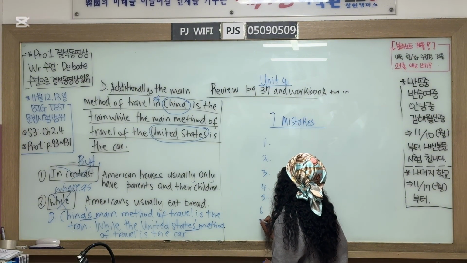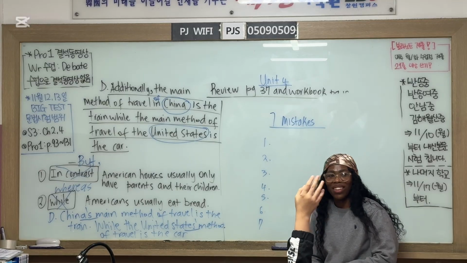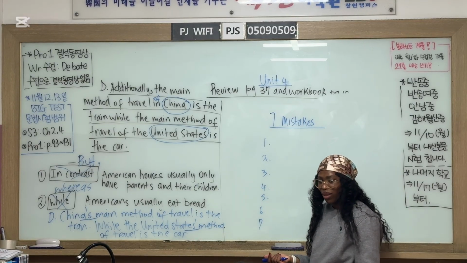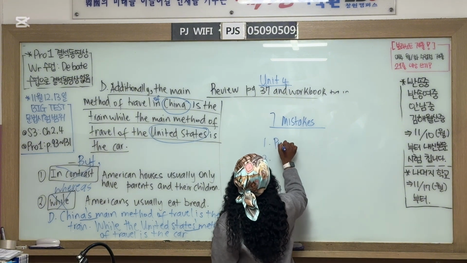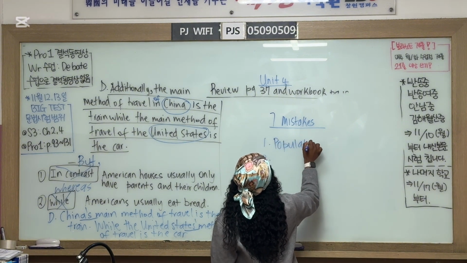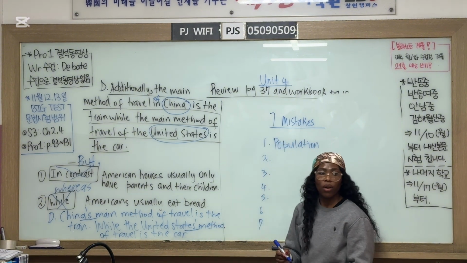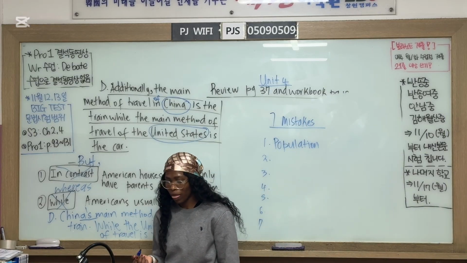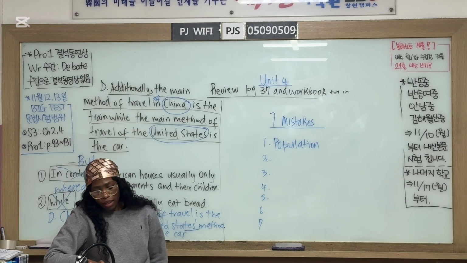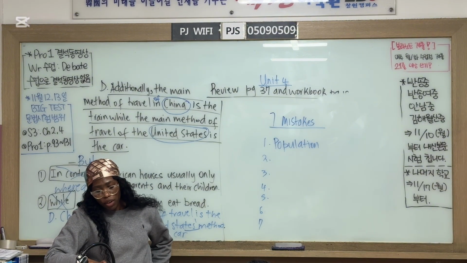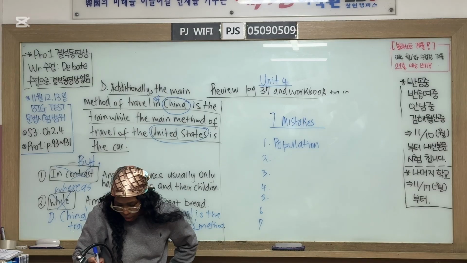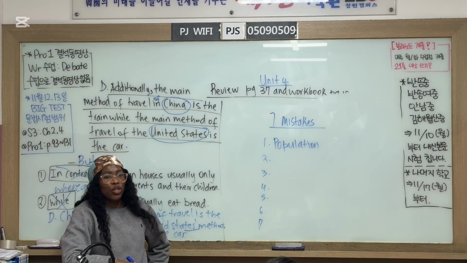Who can tell us mistake number 1? Population only has 1 P. Good. Population. Where? They are very different in population, language, and climate. They, right? They.